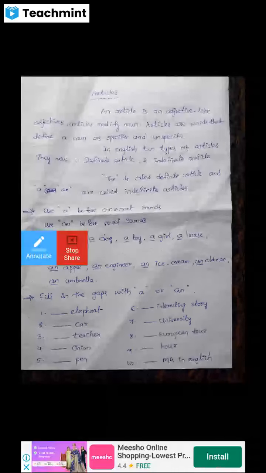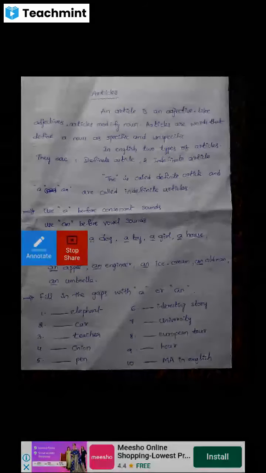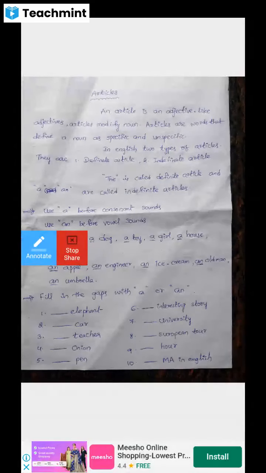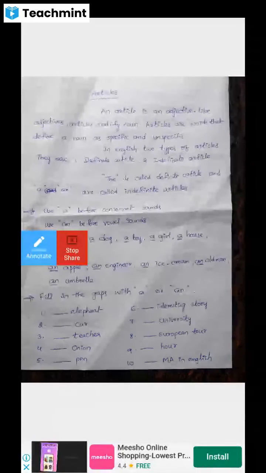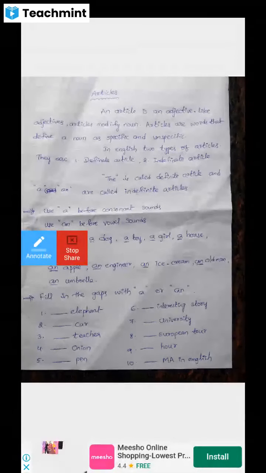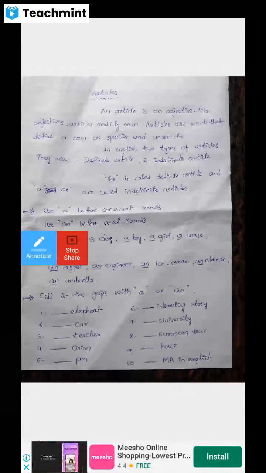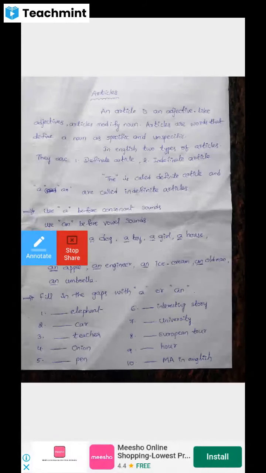Here, an article is an adjective. An adjective is a describing word. It describes the quality of a noun, the quantity of a noun or pronoun, the colors of a noun or pronoun, and it denotes ordinals of a noun or pronoun.